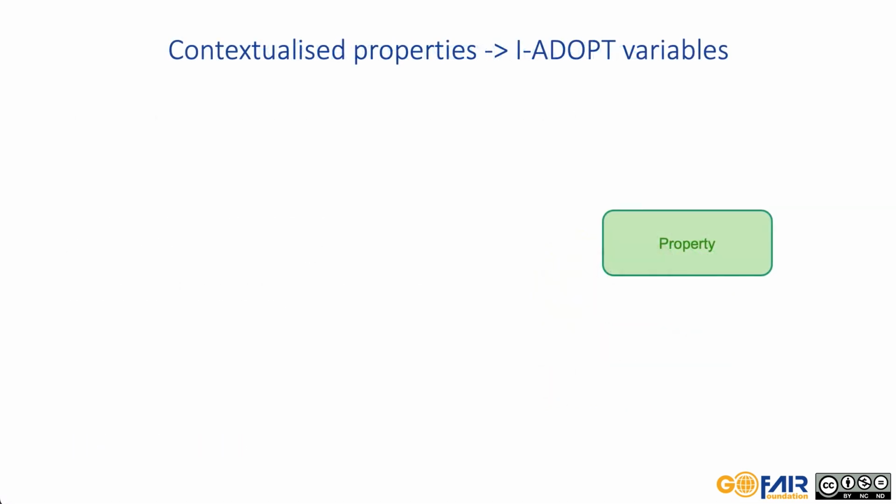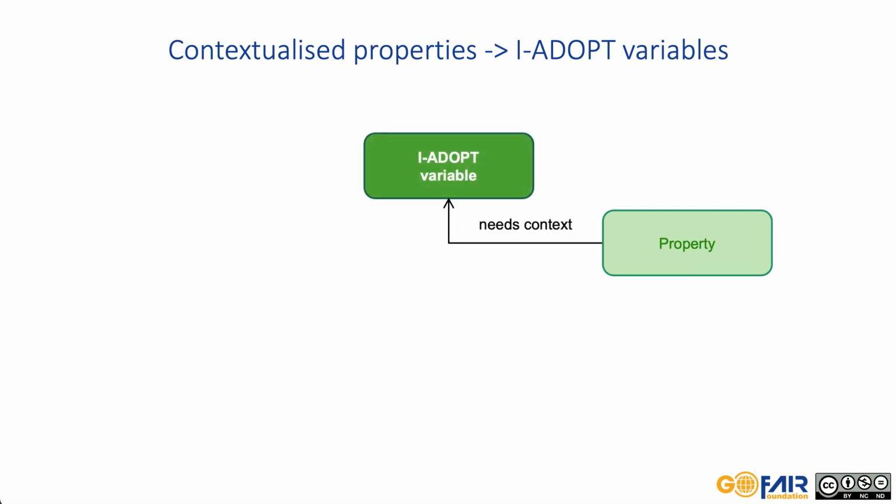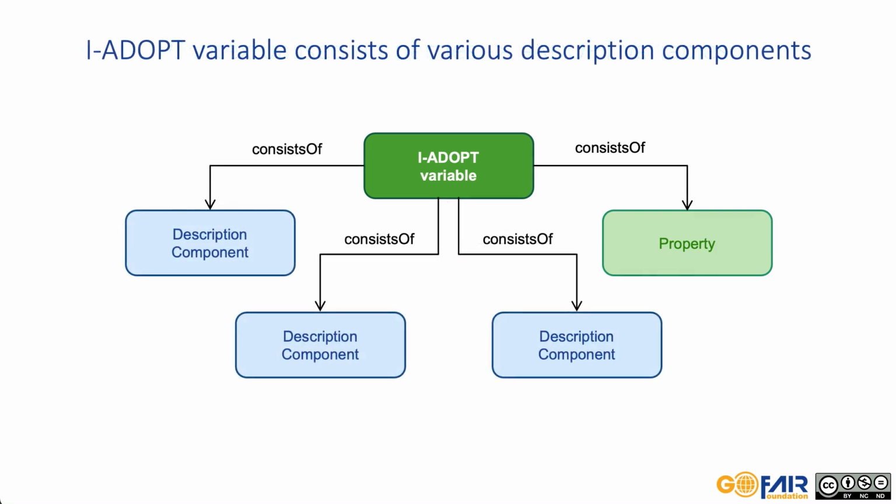iAdopt helps to describe what we observe. So we look at a specific property, which can be a qualitative property like color or a quantitative property like temperature. To be understandable, the property description requires context, so the iAdopt variable is a contextualized property. The iAdopt variable consists of a property, but it needs additional description components. These are often multiple components.